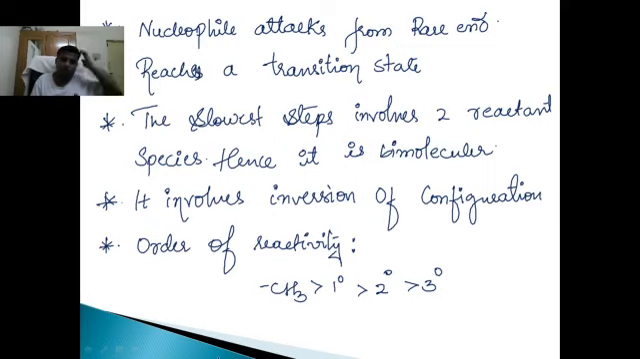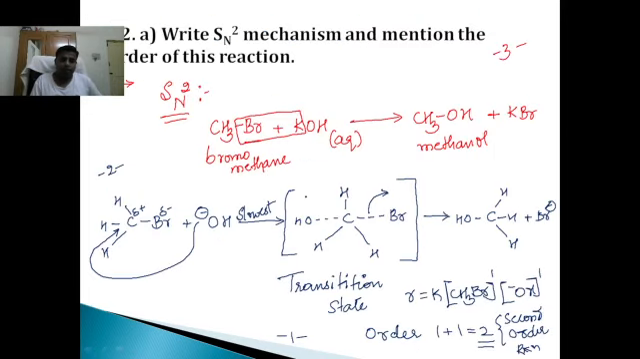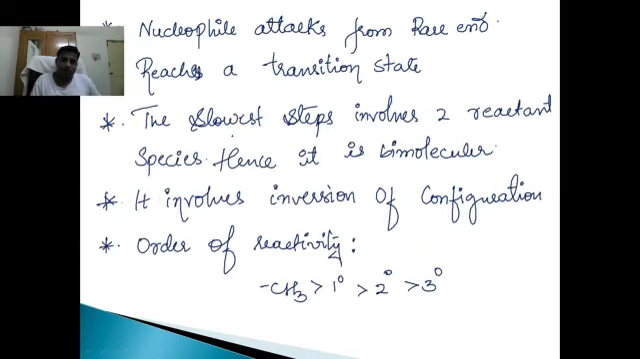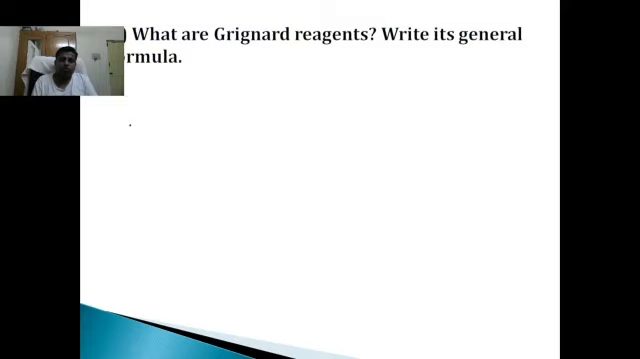Please understand what has been asked in the question. Here they have just asked you to write the SN2 mechanism and mention the order. So if you write this mechanism and mention this order, you will get 3 marks completely. But if they ask you anything further, please make sure you learn these points. Next question, students.